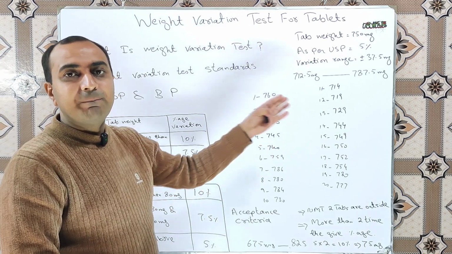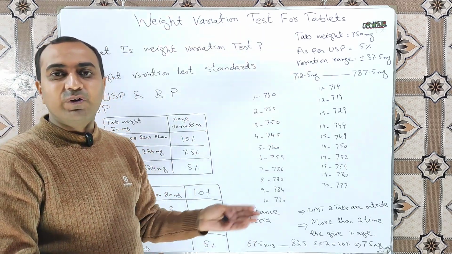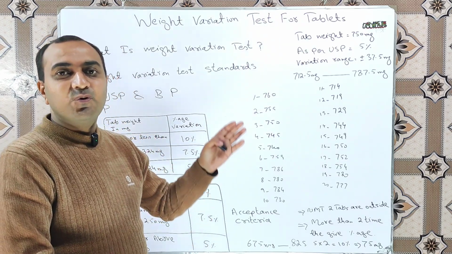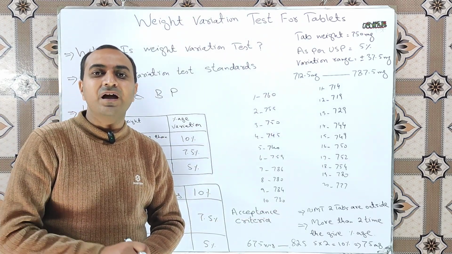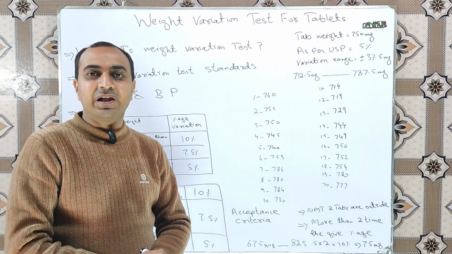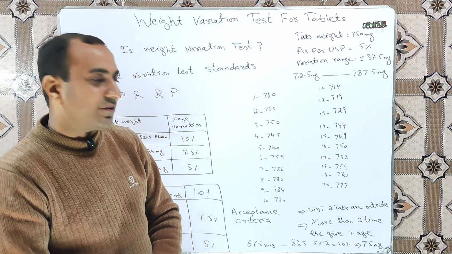The next question that may arise in our mind is what the limit of percentage for these 2 tablets will be, meaning how many milligrams or what percentage is allowed for these tablets to go outside the range.